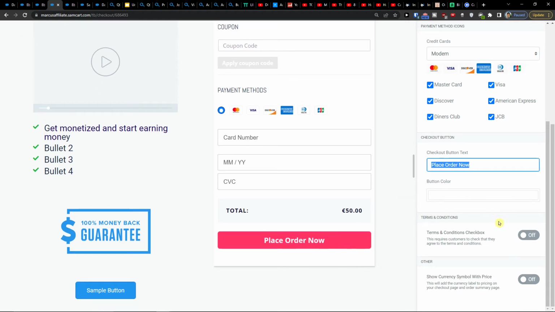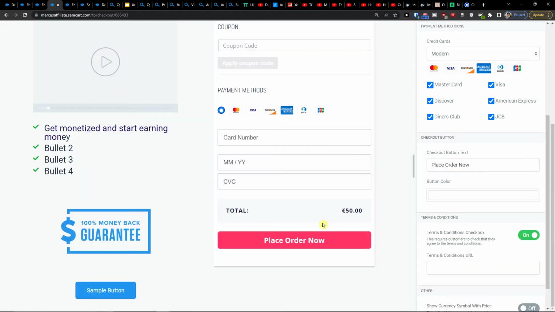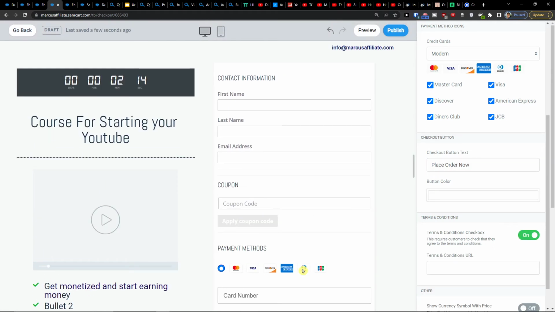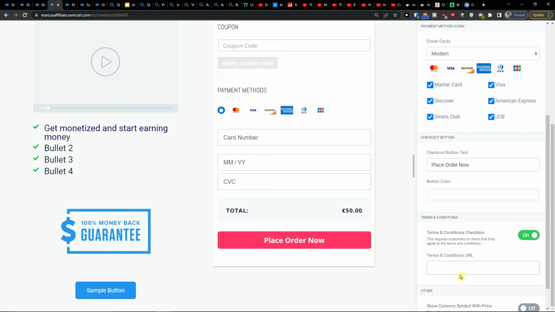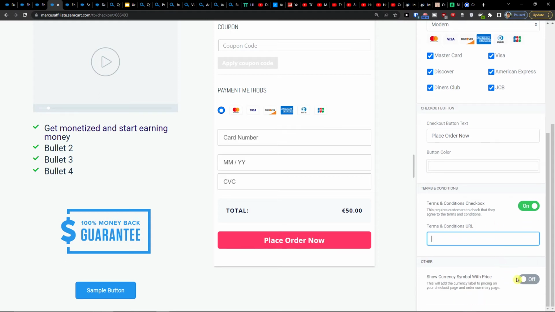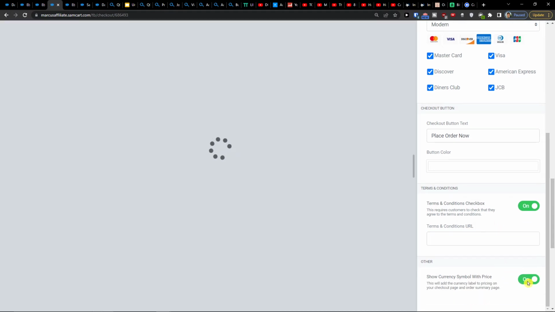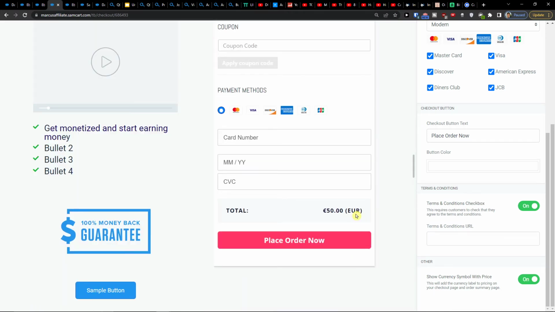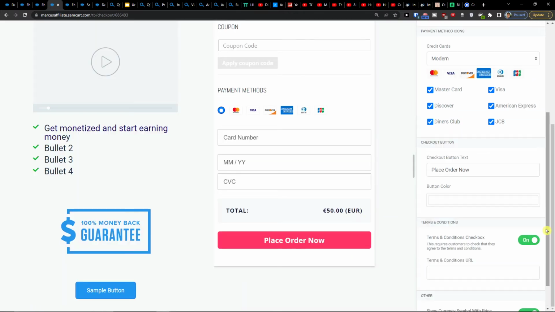And button color. Definitely recommend on the bottom right, you're going to have option to have terms and conditions. So that's something to definitely have and paste it to your URL. You can use whatever, like some site that you have and just paste the terms and conditions. And you can also show currency symbol with price, euro. That's something that I definitely recommend to have too.